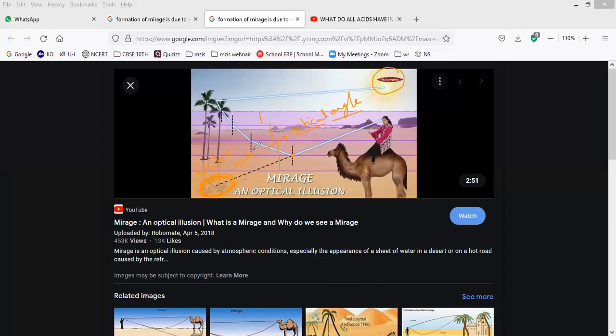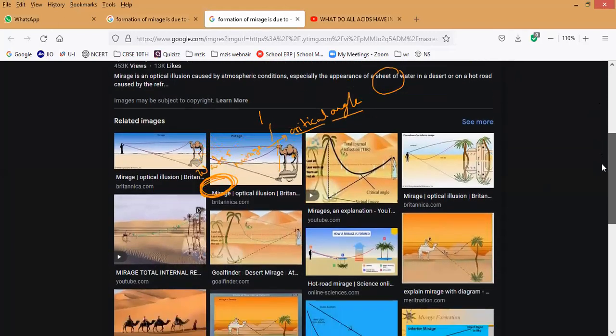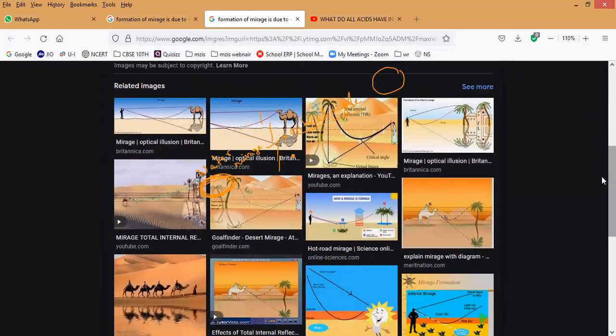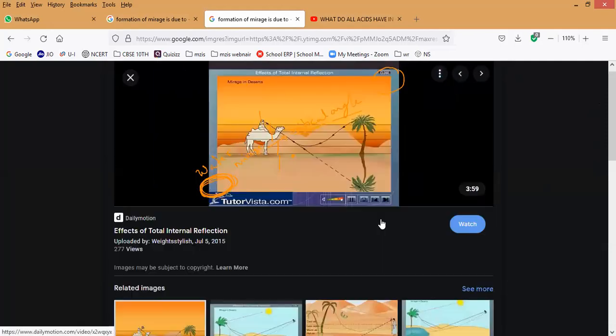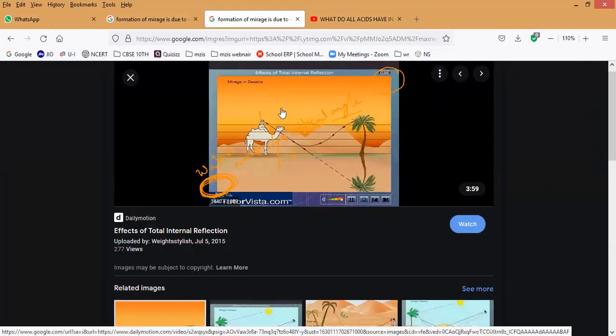What should we call it, guys? Mirage. Understand? Respond to me. Yes or no? That is what we should call a mirage. Now you can see so many pictures and observe how it appears. Here in this picture you can see very clearly, because of continuous refraction.